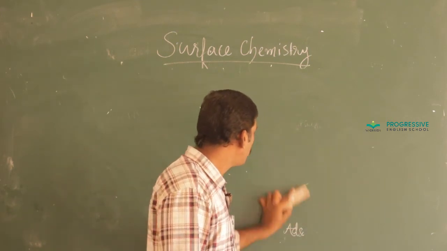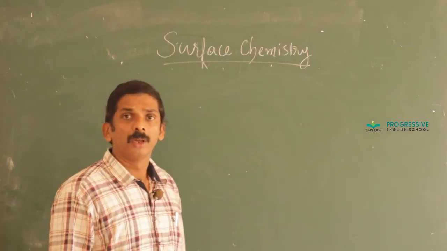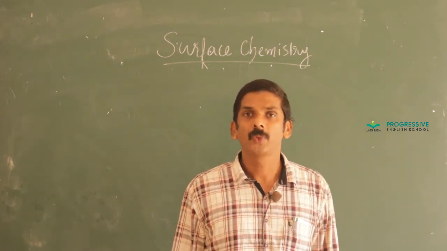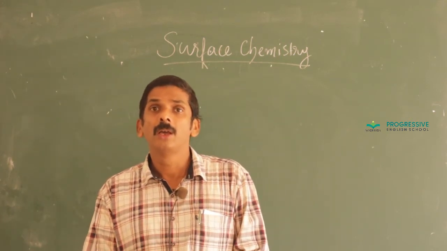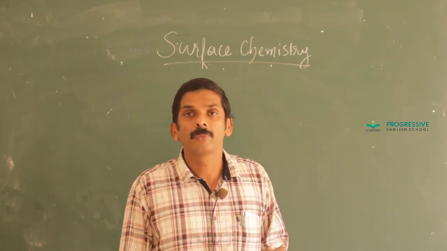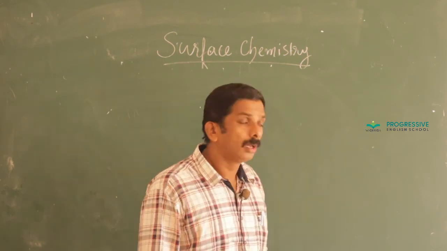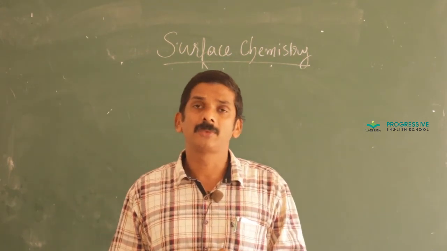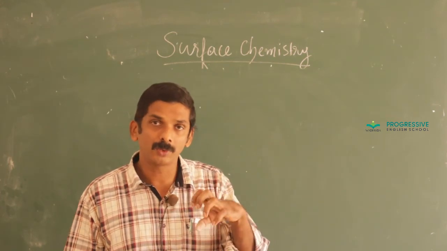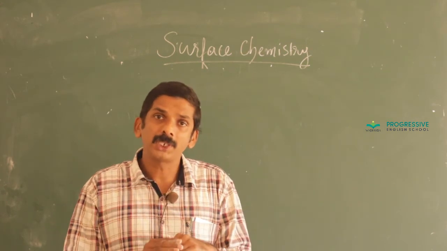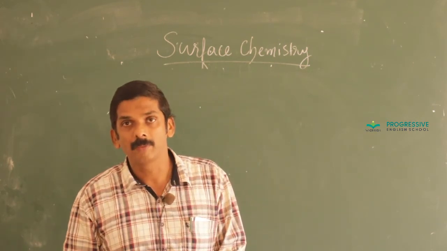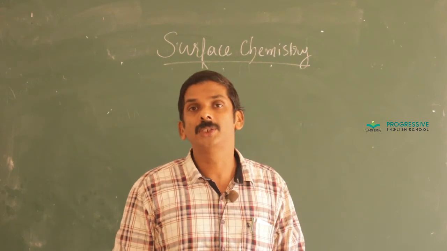Let us recollect the important points regarding surface chemistry that we have already discussed. First one is the difference between adsorption and absorption. Adsorption is a surface phenomenon. In absorption, a particular species is almost uniformly concentrated at the surface as well as in the bulk. Since the lesson deals with surface chemistry, we mainly concentrated on adsorption. The different terms involved are adsorbent, which is the surface on which adsorption takes place, and the particular species that gets adsorbed is known by the term adsorbate. Removal of that adsorbate is called desorption.